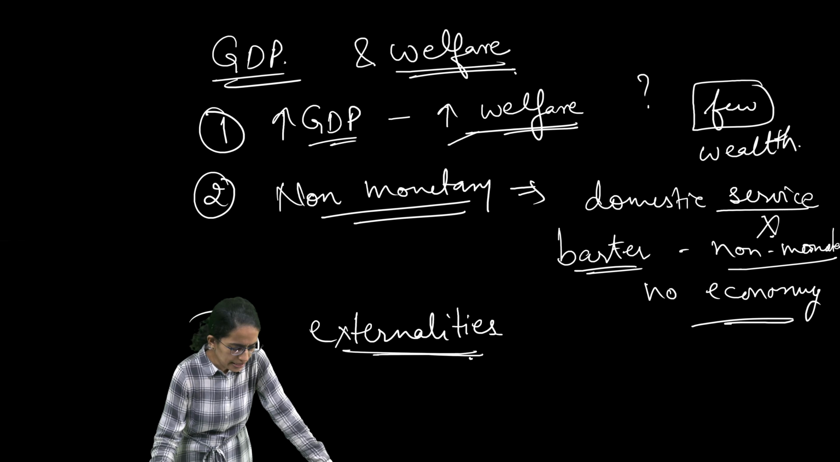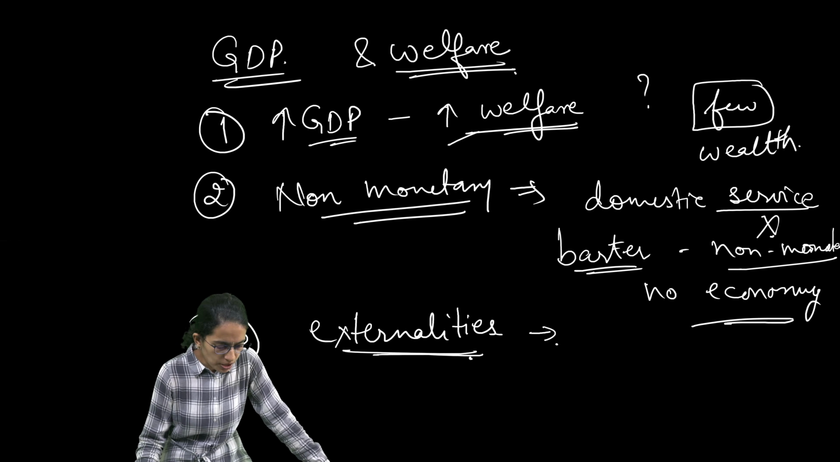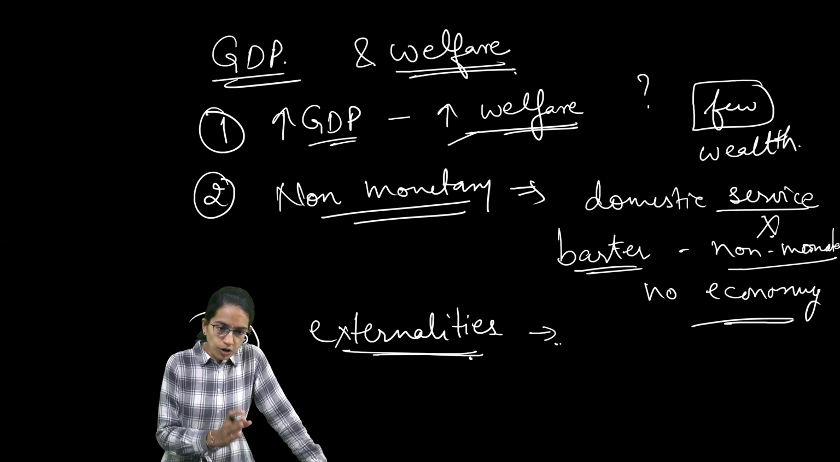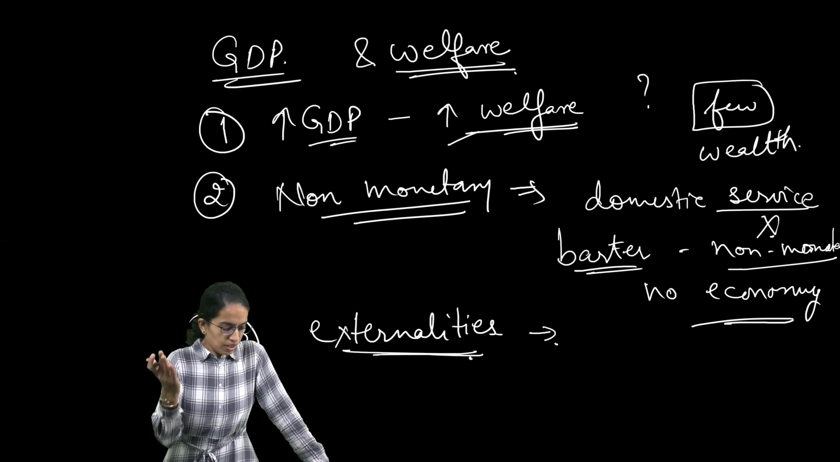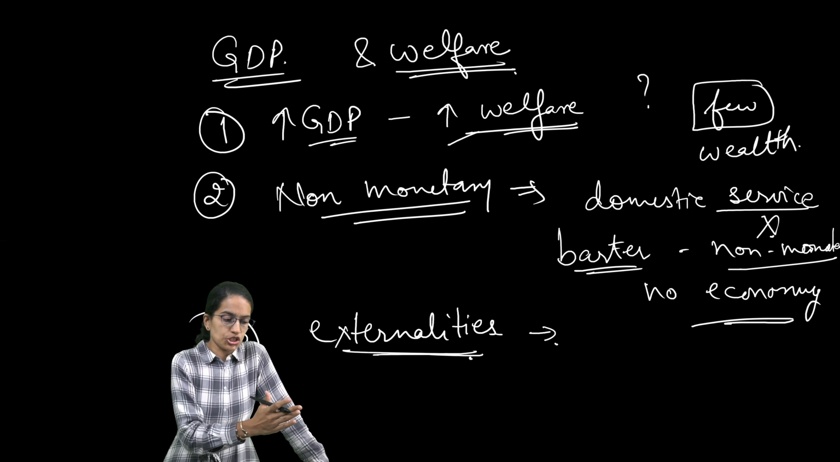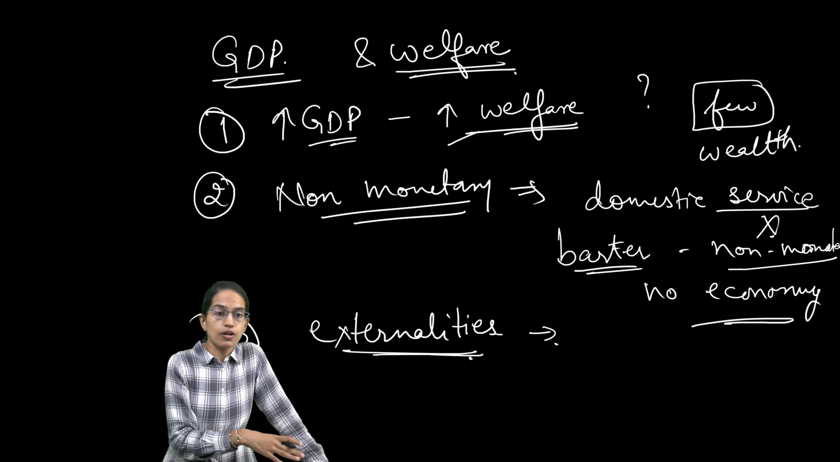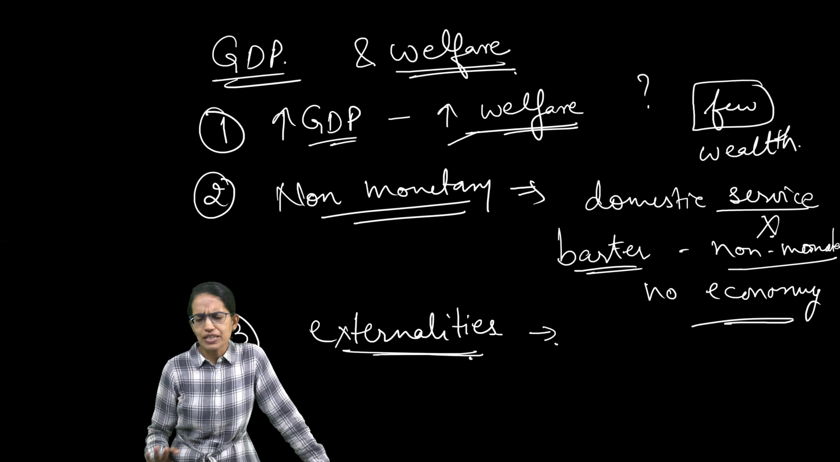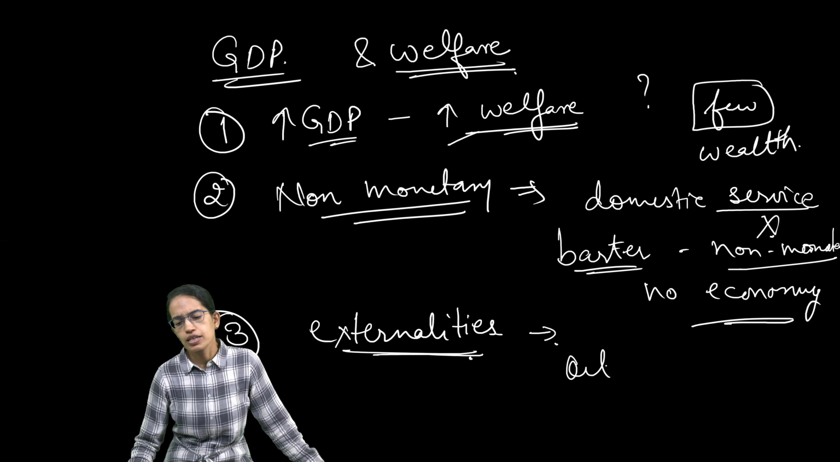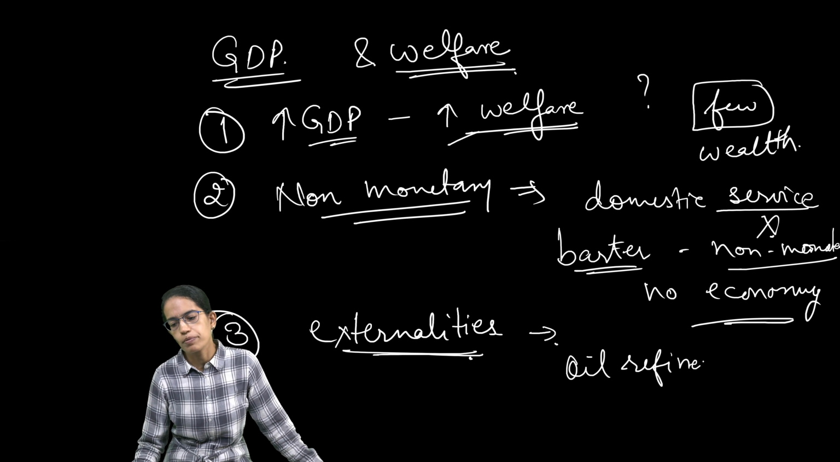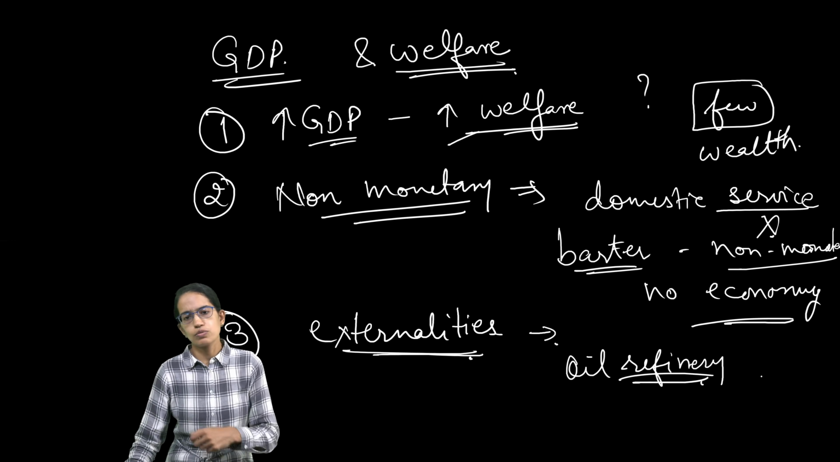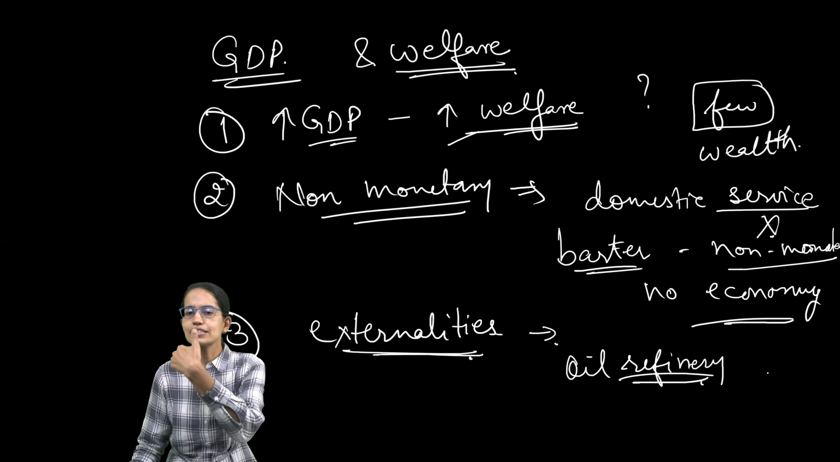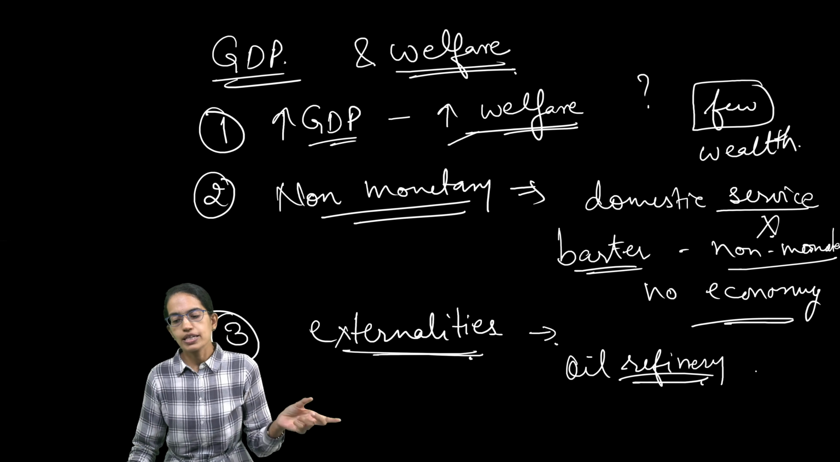What do we mean by externalities? The benefit or the harm that a firm causes to another, for which they can be paid or they cannot be paid. I take a very simple example. Let's say there is an oil refinery. What is the purpose of the refinery? To bring in petrol, refine it, supply it.